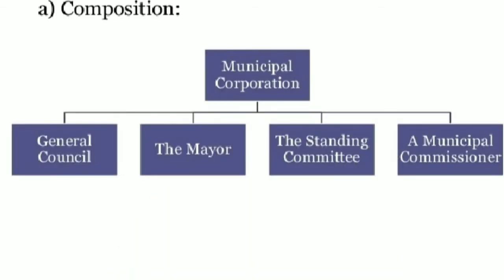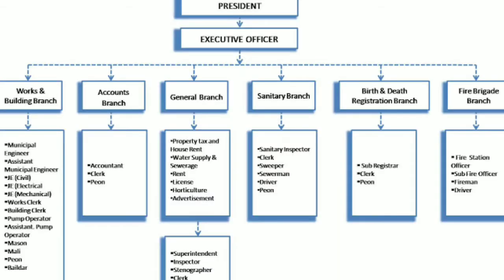Like municipality, municipal corporation is also having some permanent members, and these permanent members are appointed by the state government. The corporation has a chief executive officer who is known as municipal commissioner, and he acts as a link between the municipal corporation and the state government. His duty is to implement the laws which are framed by the corporation, and he is assisted by the officers in charge of different departments like health, sanitation, education, etc.